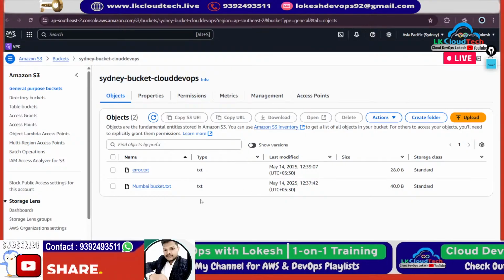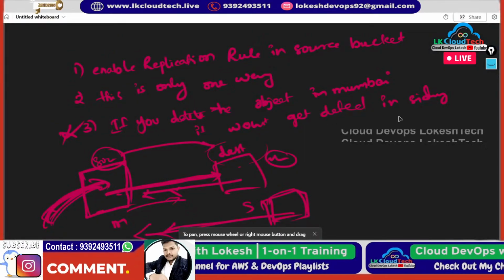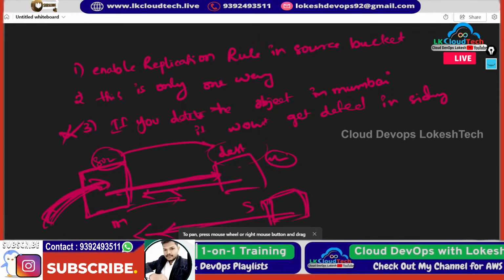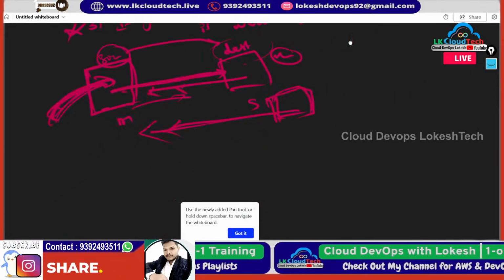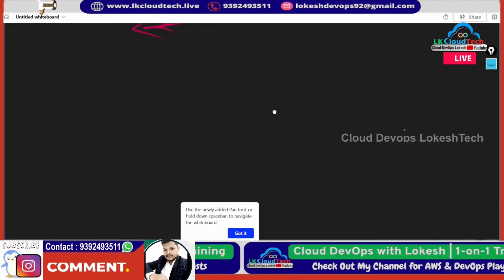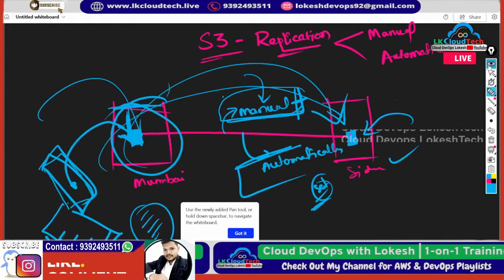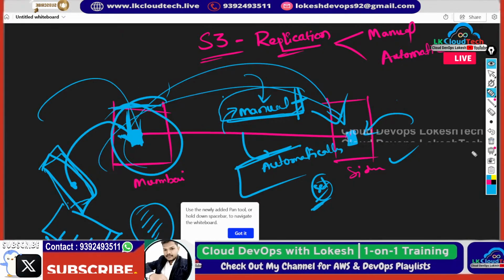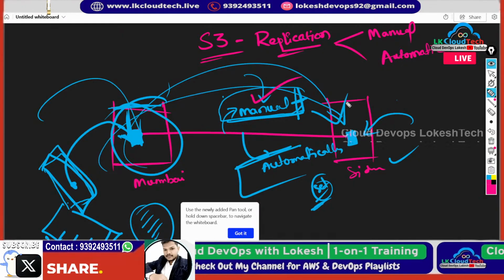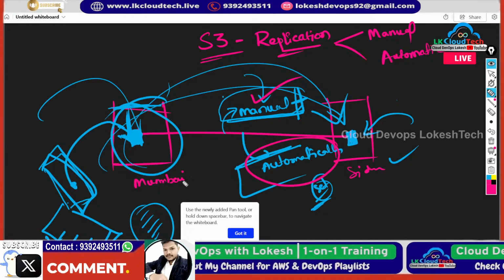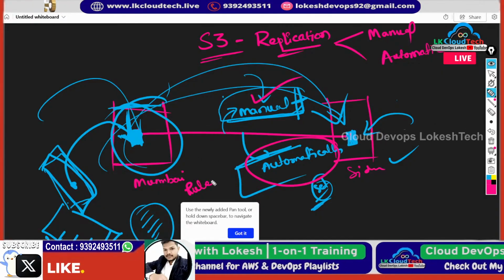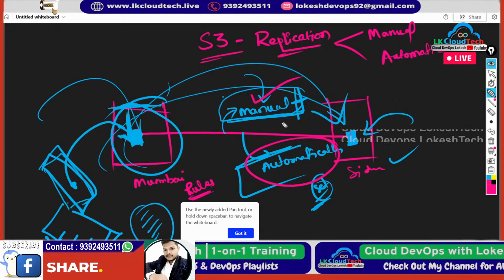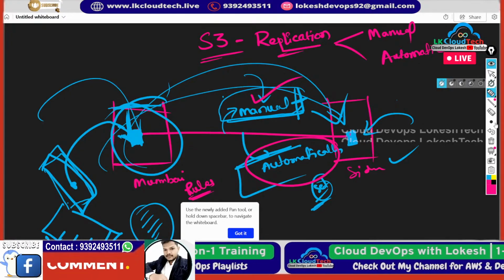So this is all about replication. This manual process has been done, and automation is also done by setting the rules. Okay, so let's go to another topic.